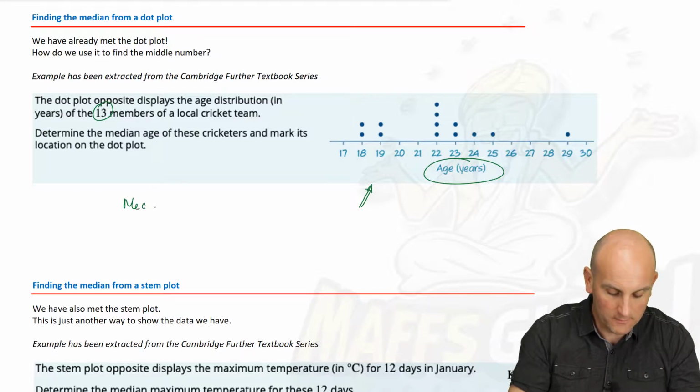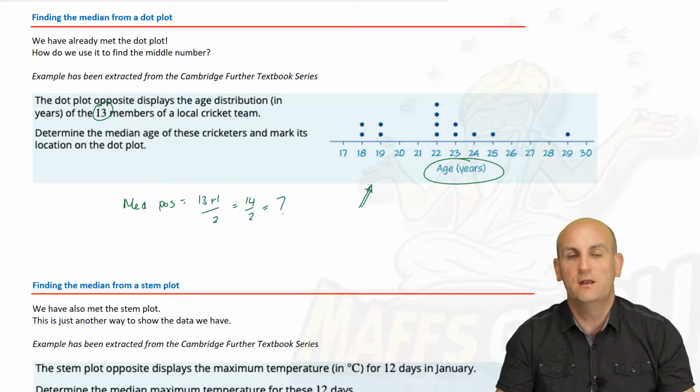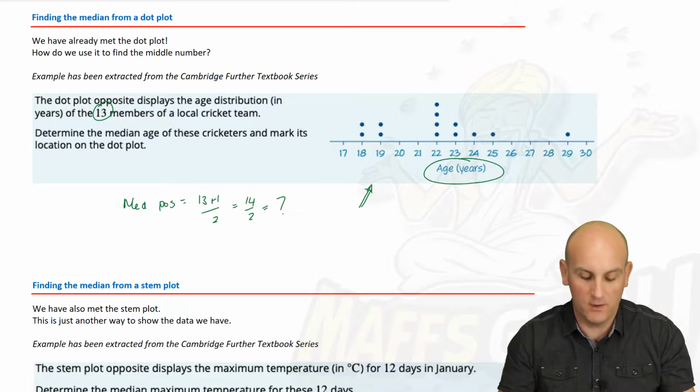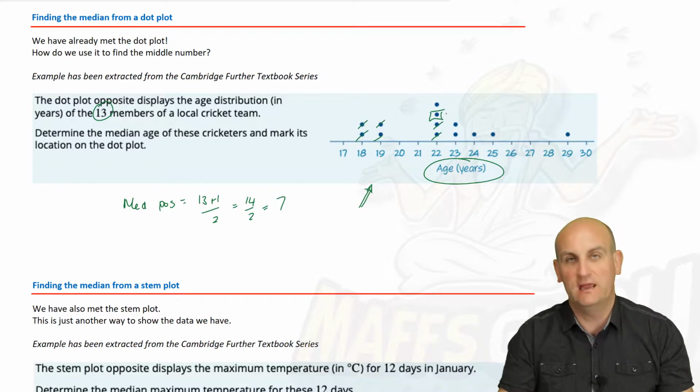So I know now that my median position is the number of numbers plus 1 divided by 2, which is 14 on 2, which is the 7th number. And all I need to do is make sure that I count the 7th number the right way. So 1, 2, 3, 4, 5, 6, and as it turns out, there is my 7th number.